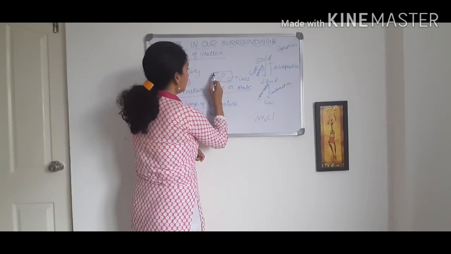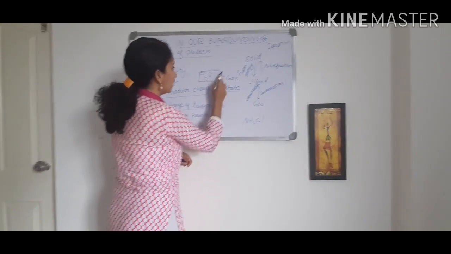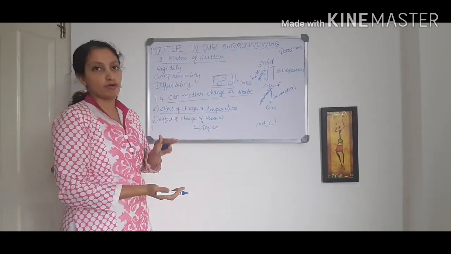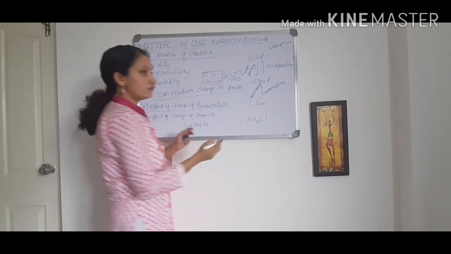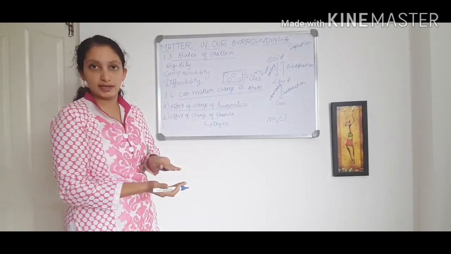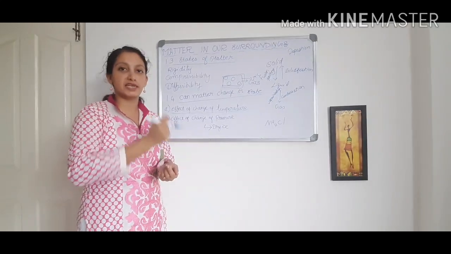Then I am keeping one more type of gas particles on the top of it. So the first one was the first layer. On top of the first layer, I am placing the second layer and giving the compression with the help of pressure.